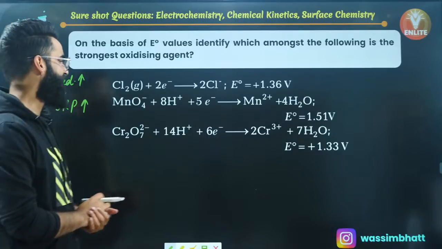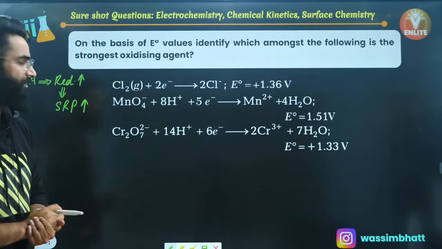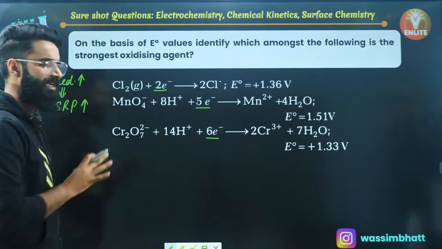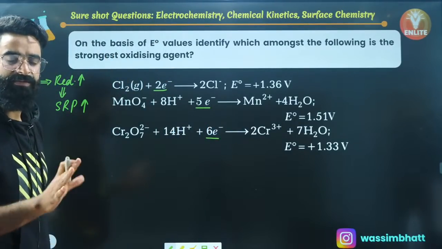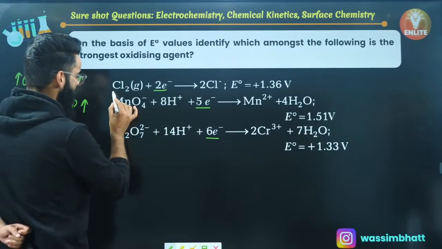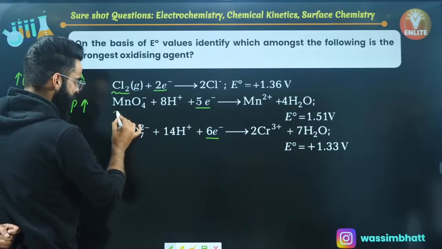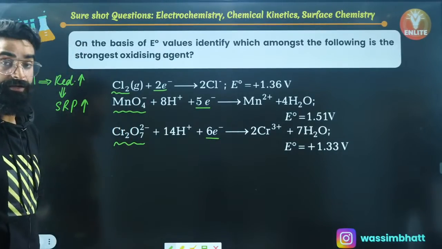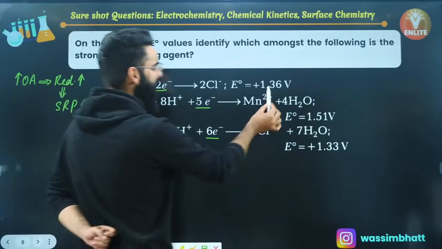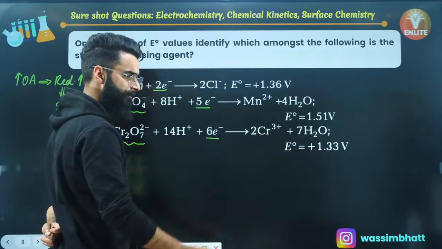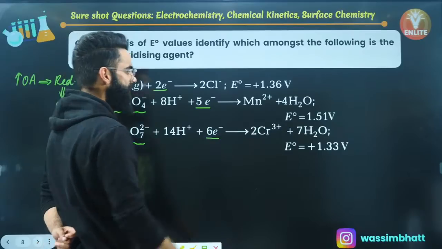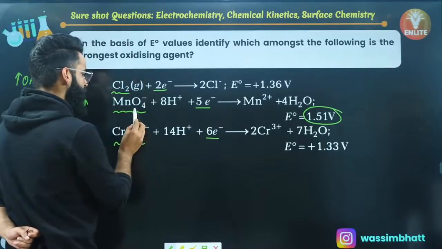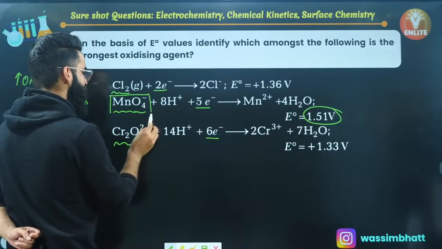Now, first of all, let's have a look which among all has got the highest standard reduction potential. If you look at all the reactions, my dear people, in every reaction, electrons are being gained, right? Gain of electrons is something which we call as reduction. So in the first reaction, Cl2 undergoes reduction. In the second reaction, MnO4- undergoes reduction. And over here, Cr2O7 2- undergoes reduction, right? And these are the standard reduction potential values which are given to me. Check which one has got the maximum standard reduction potential value. This value is the maximum among all. So I must say MnO4- has got the maximum standard reduction potential value.